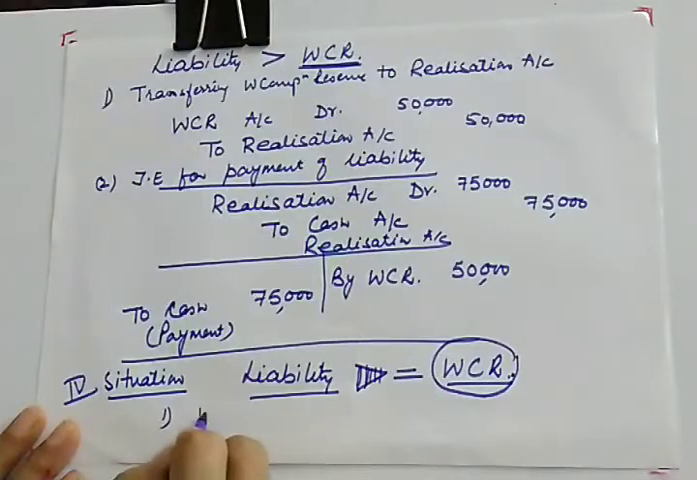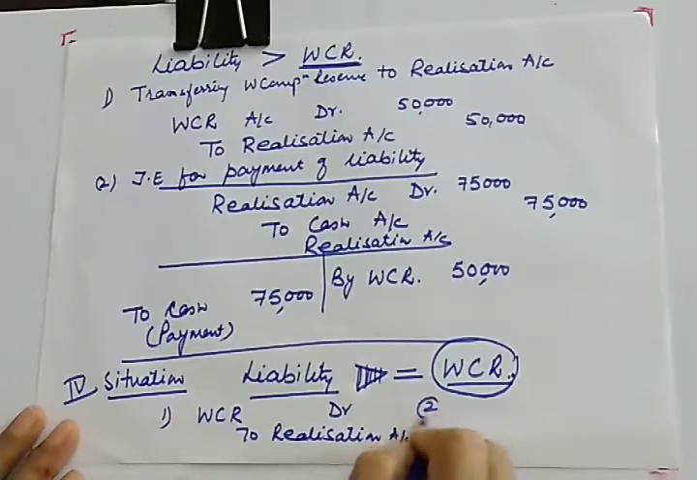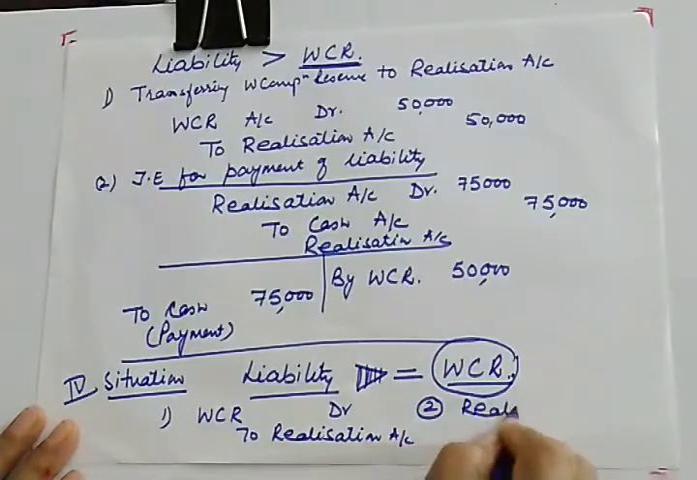So let us pass first entry for transferring like we did in previous case. So first entry will be workman compensation reserve to realization with the full amount, and second entry realization to cash.